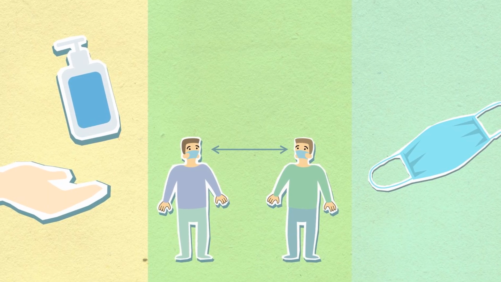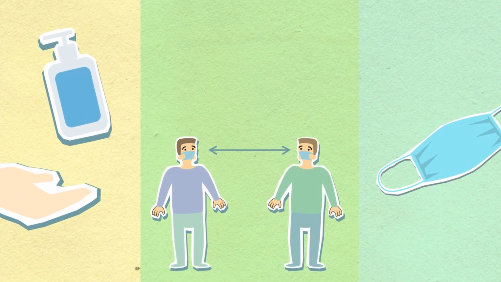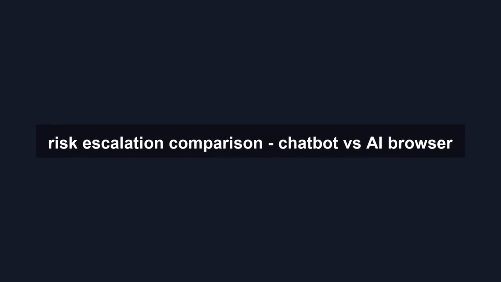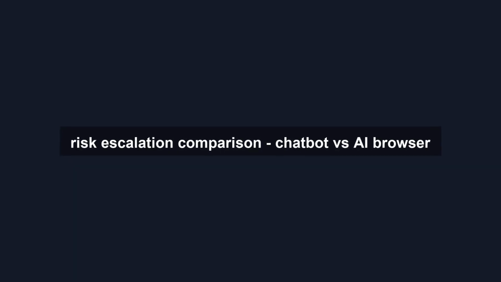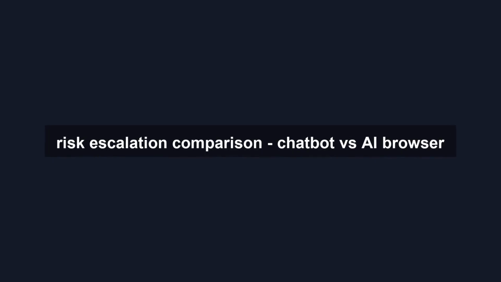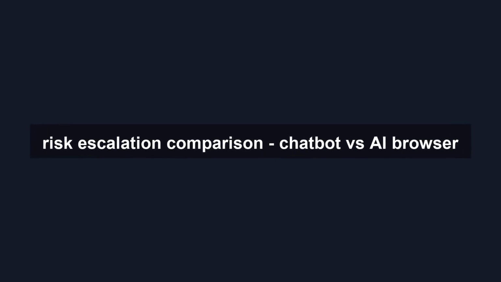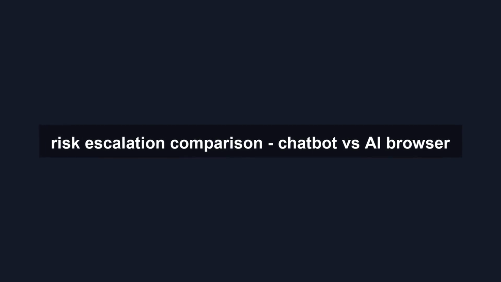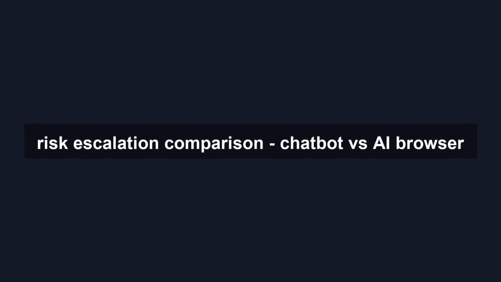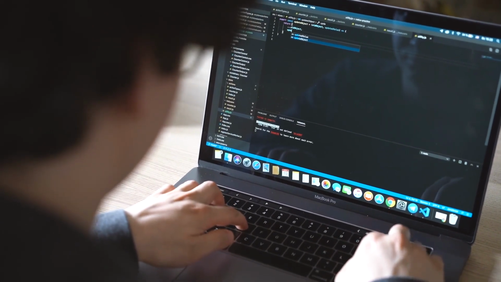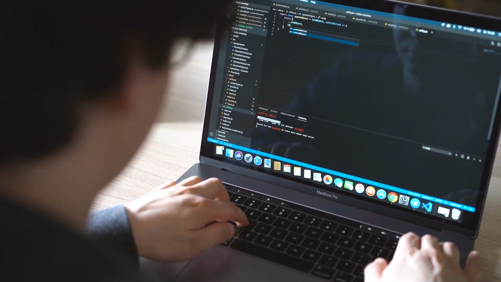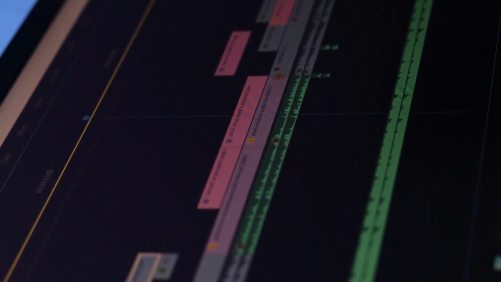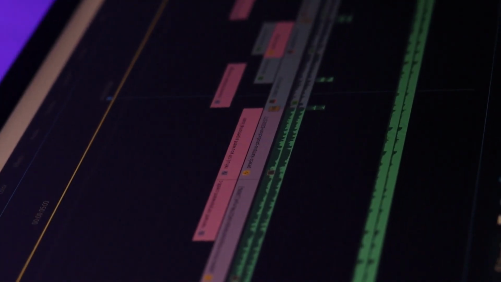This is part of a broader problem with AI agents. The more you give an AI the ability to act in the real world, the more damage a successful attack can do. A chatbot that gets tricked says something it shouldn't. An AI browser that gets tricked does something it shouldn't. Those are very different levels of risk. Some researchers have been warning about this for a couple of years now. Prompt injection isn't new, but as AI browsers move from experimental demos to actual products being shipped to regular users, the urgency goes up. Most people using these tools have no idea that a web page could be talking to their AI agent behind the scenes.